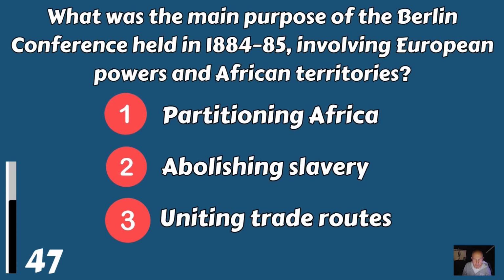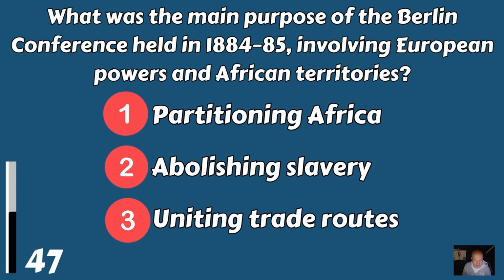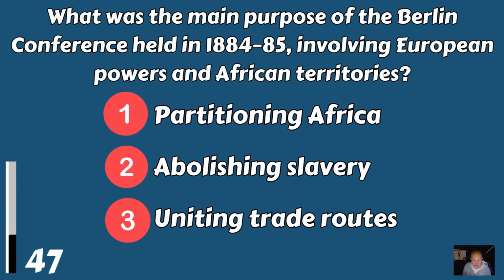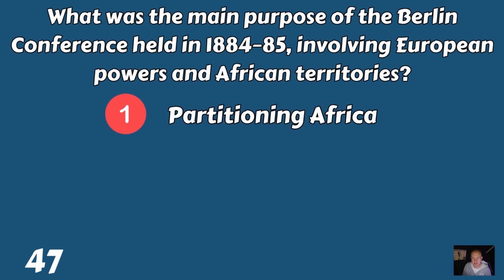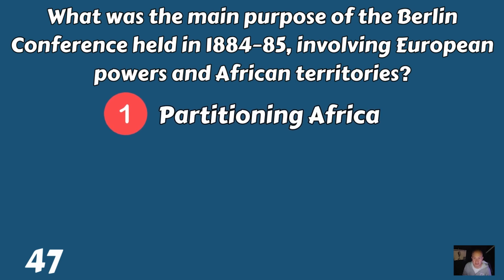What was the main purpose of the Berlin Conference held in 1884-85, involving European powers and African territories? Partitioning Africa? Was it abolishing slavery, or uniting trade routes? It was about partitioning Africa.